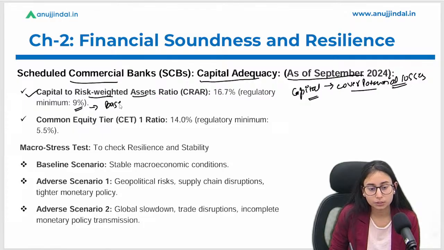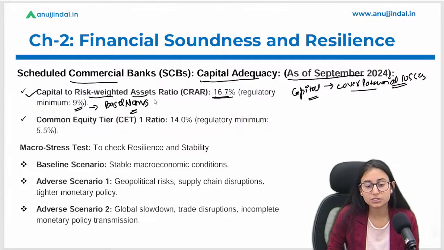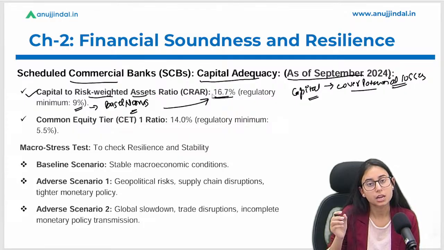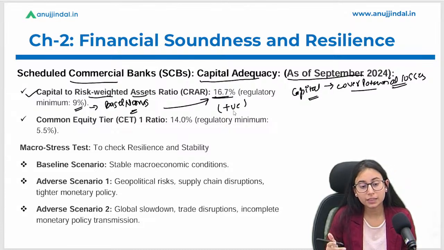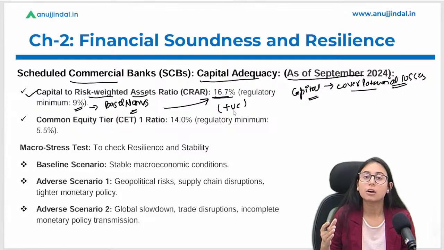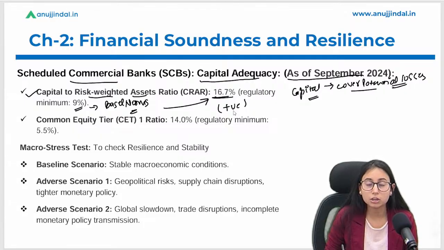As per the Basel norms it should be 9%, but if we look at the data, it is 16.7%, well above the regulatory requirement. So we can say that it is a positive sign. They have maintained the CRAR well above the regulatory requirement, which is a good point here.